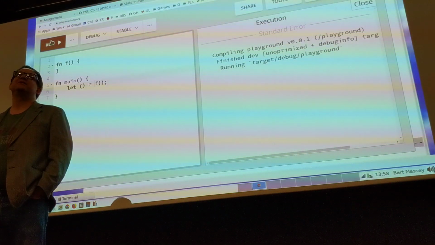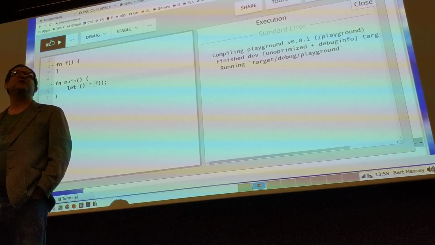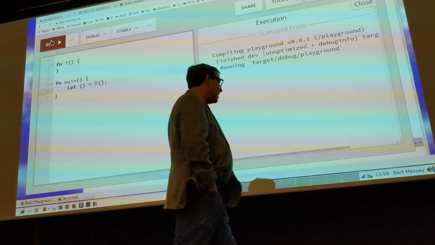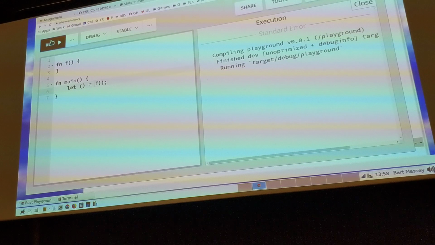So we got a type called open paren, close paren. It has exactly one possible value, right? Types are defined to some extent by the extent of values they can take on. There's only one value the unit type can take on, and that's the unit value, open paren, close paren. It turns out that if I declare a function without a return, it implicitly returns the unit type. There's only one thing it can return, and that's the unit.